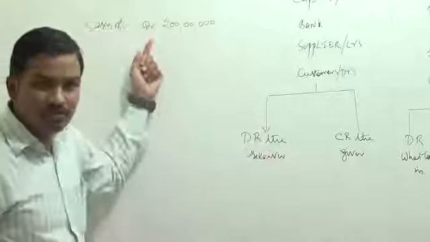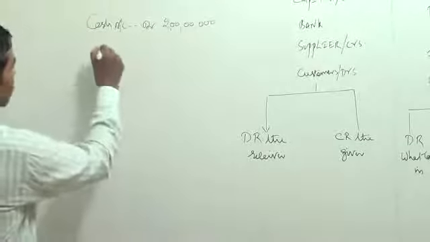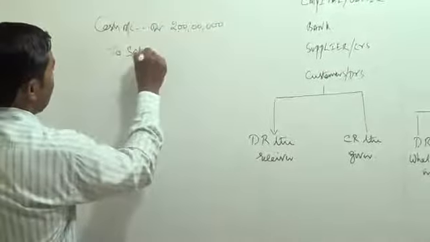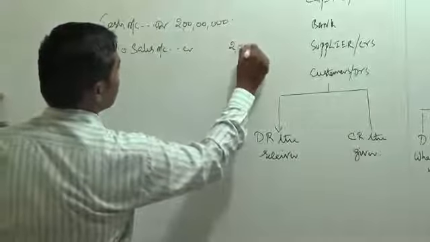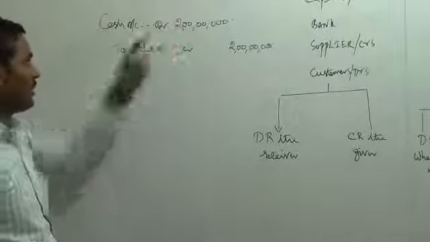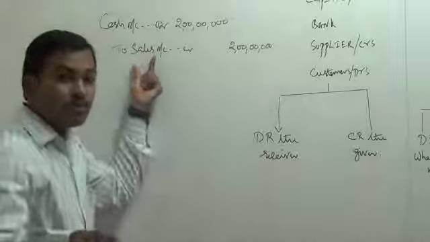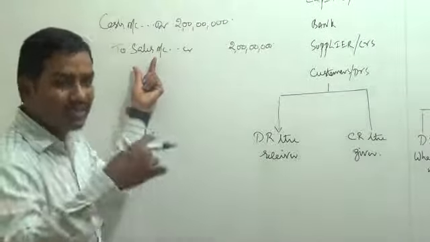So you have to record the name of the income also here: to sales account credit 2 crores.